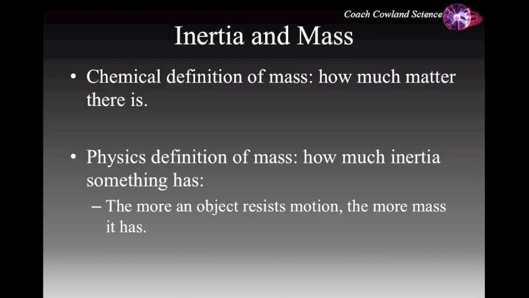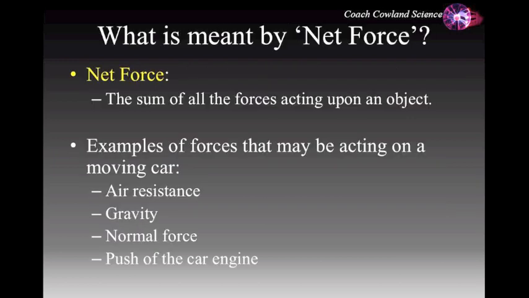In chemistry, we define mass by how much matter there is. In physics, we define mass by how much inertia something has, i.e., the more it resists moving, the more mass it has. Logically speaking, this actually makes a lot of sense. The more something resists motion, the harder it is to move, which means the more force you need to move it.